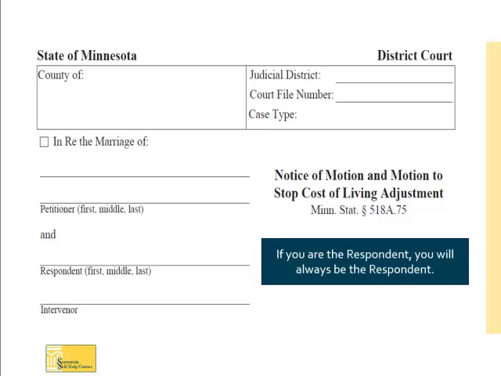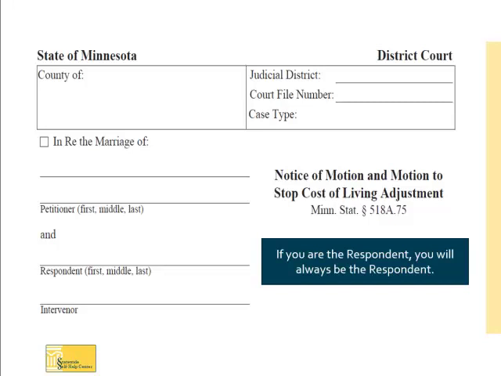Fill out the caption of the motion to stop COLA the same way it is listed on your child support order. If you do not have a copy of your current child support order, you could contact court administration in the county where your case is filed to find out how to get a copy. Contact information for court administration in each county is available on the Minnesota Judicial Branch website at www.mncourts.gov and then select Find Courts at the top of the page.